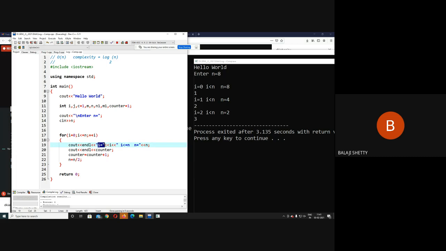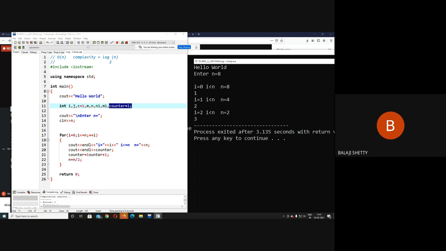Initially i equal to 0. Here you get i equal to 0, i less than n. Now n was 8, so you get n equal to 8 here. Now the value of counter. Counter was initially 1, so here you get the value of counter as 1.